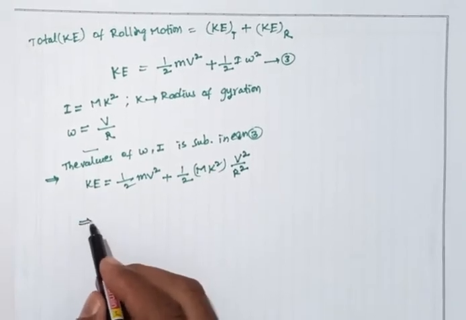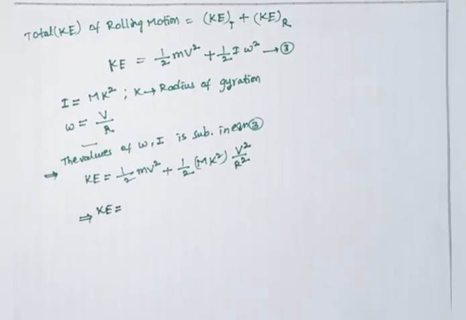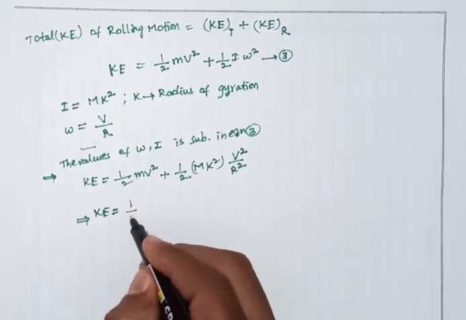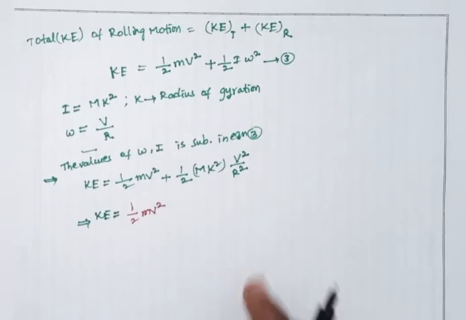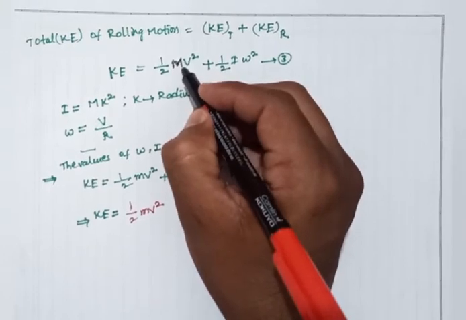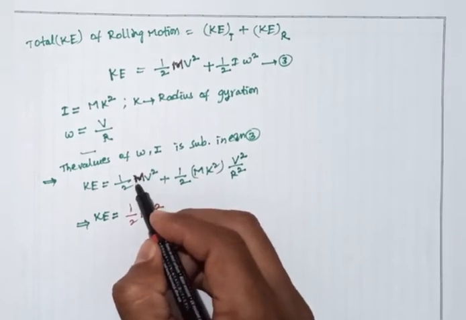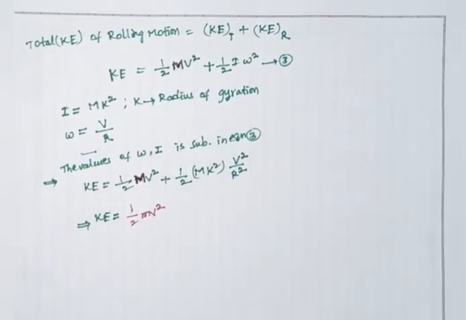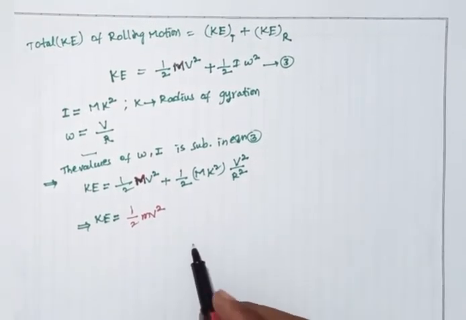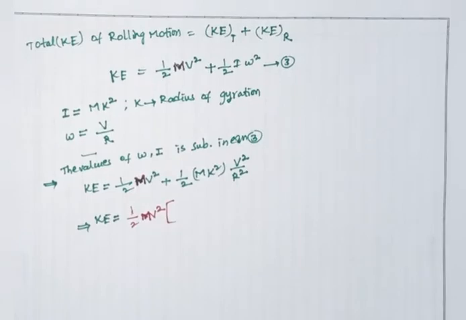Here, for the kinetic energy of a rolling body, half mv square is common, and here it is capital M. The body has constant mass, so we take half mv square common.